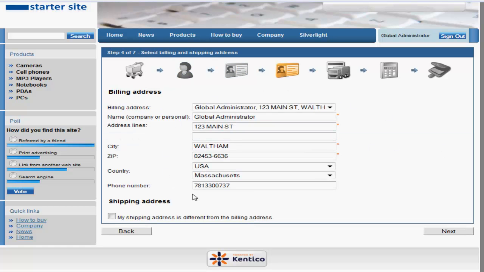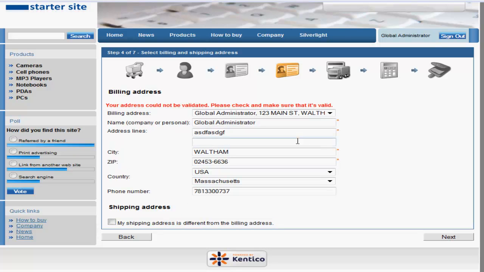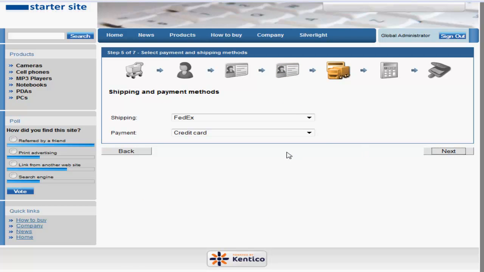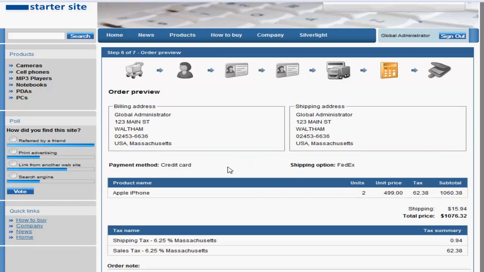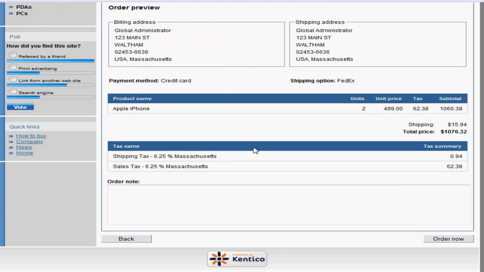I've put in a Massachusetts billing address, and before I show you the tax, it does have address verification, and in the event of a typographical error, it will validate it. It will also add the last four digits of a zip code and will make corrections. This will change back to Massachusetts. You'll see here that I get a tax summary that's added to shipping and sales tax.